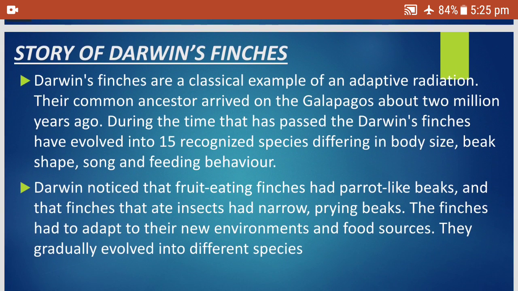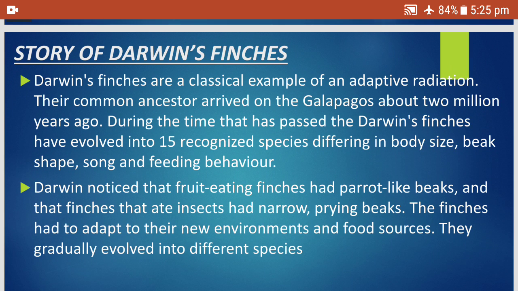Here the example is the elongated neck and forelimbs in the giraffe, which is the acquired character inherited from the parents to the offspring. Now we will also talk about Charles Darwin and Darwin's finches, which we studied in 9th class. He went to the Galapagos Islands, where there were many islands, and observed 13 to 15 types of birds with different beaks, and how their beaks got adapted to their environment and the availability of food.